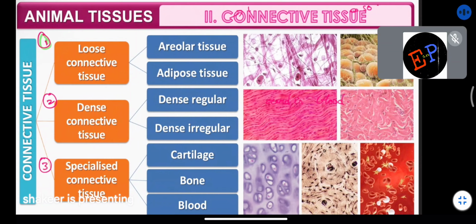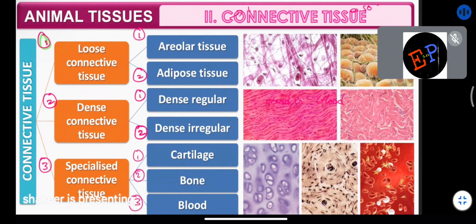So these loose connective tissues, again we are dividing them into two types. One is areolar, second one is adipose. And the dense connective tissues we are dividing again into two types: dense regular and dense irregular. Specialized connective tissues we are dividing into three types: cartilages, bone, and blood. Okay? This classification is very easy to understand, and you are supposed to learn all of them by heart. Are you able to understand?